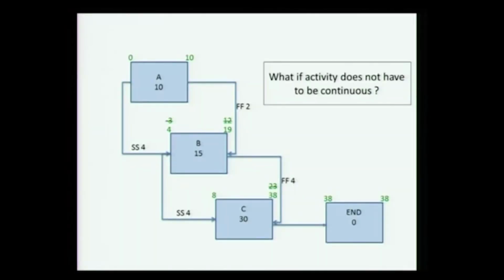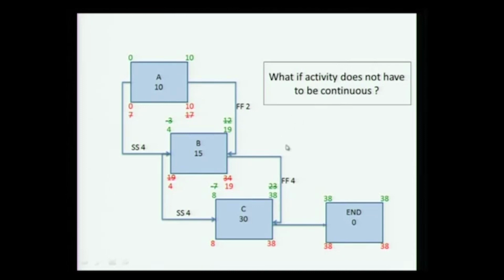Now we come to this question which was raised: what if an activity does not have to be continuous? Okay, so here, this is very similar to our earlier example of excavation, laying pipe and backfilling. So you can see these values which you have gone through, and here with 0 to 10, this is the forward pass, these values give the backward. I am not getting into the detail.